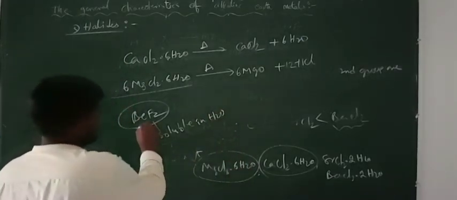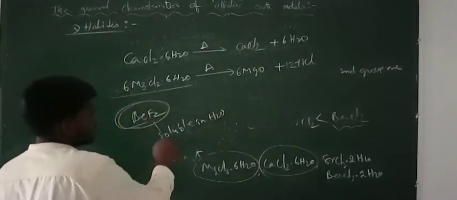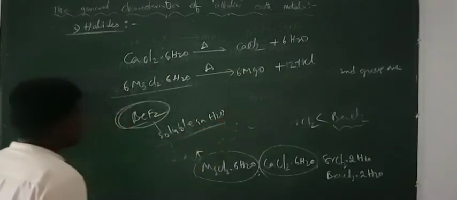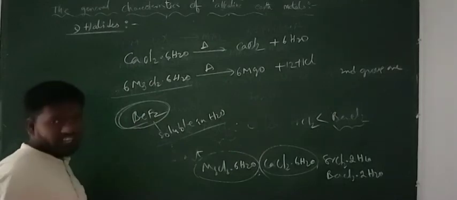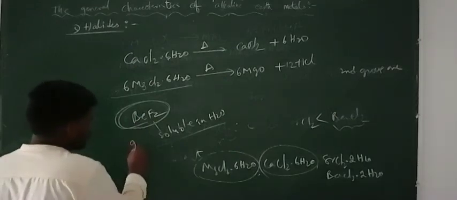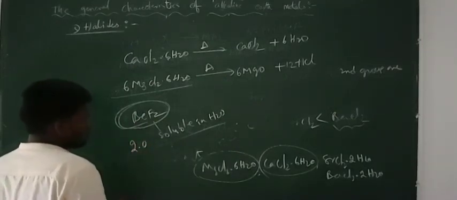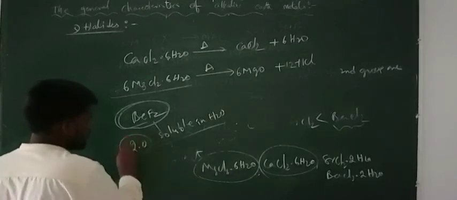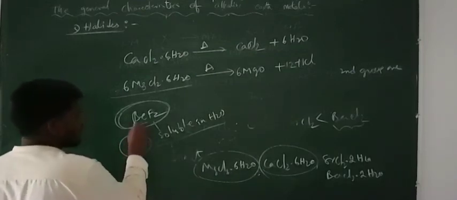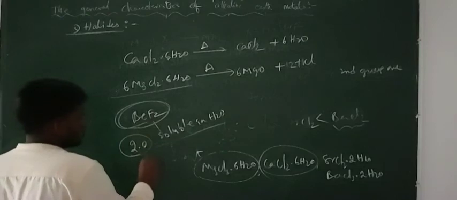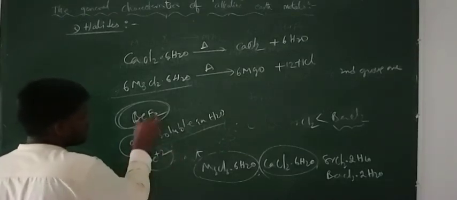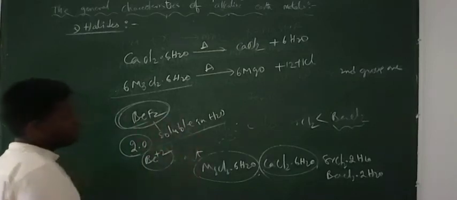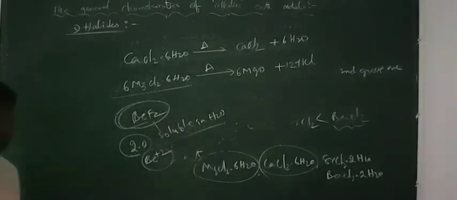But here this one is covalent in nature even though highly soluble, because the electronegativity difference between these two is very high, that is 2.0. And next one, the hydration energy of the Be2+ ion is also very high. So due to these two reasons, this one is highly soluble, and the remaining fluorides are less soluble in water.